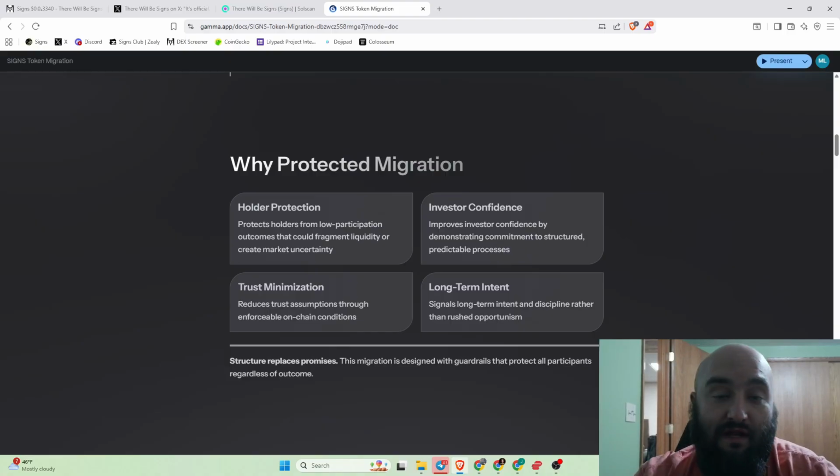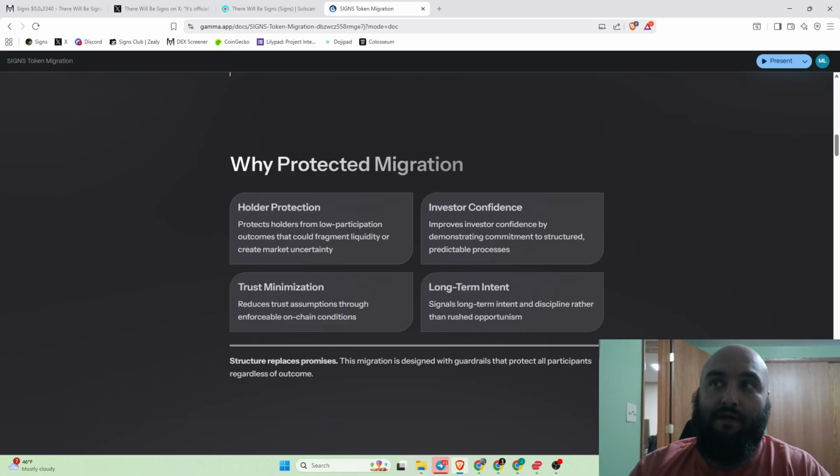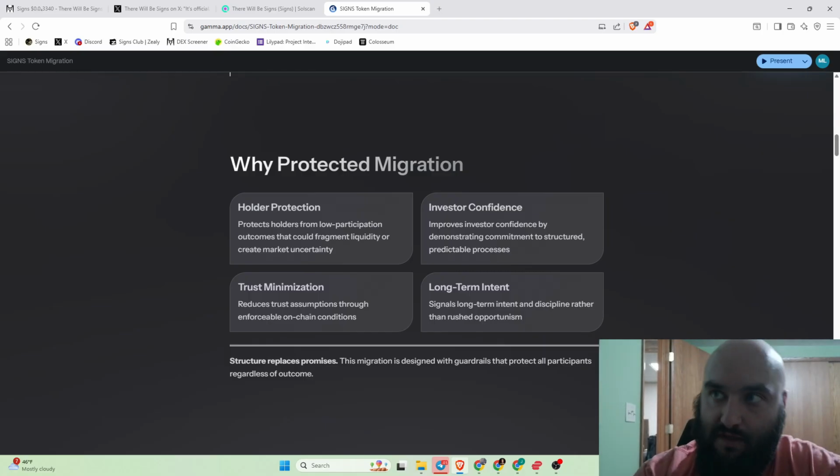That same 90-day window is not available with the unprotected migration. That is only for the protected migrations. So that's why we're going to go that route. Not to mention, it's a little bit easier to have trust in the code, in the infrastructure itself, versus just pushing through an unprotected migration and you just having to have trust in me.